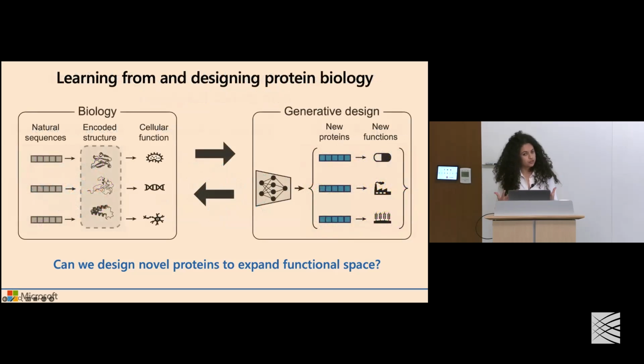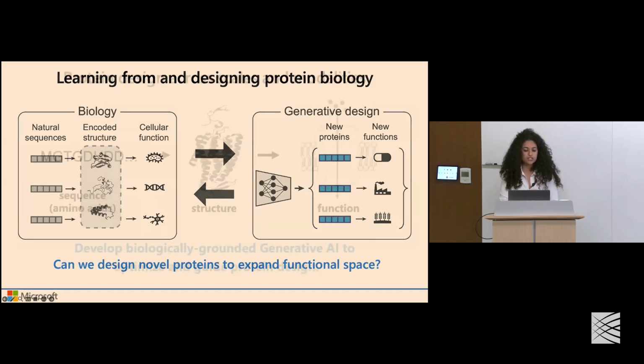The goal of generative models and learned neural network models that aim to accelerate this task is to look at data and examples from real biology and learn from this diversity and these data sets to then ideally generate designs of new proteins that can perform these new functions. As I introduced, our goal is not only to go forward from biology to a generative model and newly designed proteins, but hopefully to leverage this as a framework by which we can better understand the biology of the systems themselves that we've been considering.